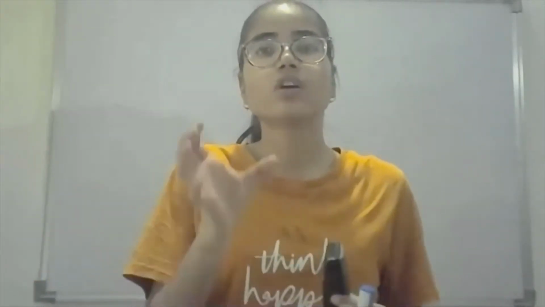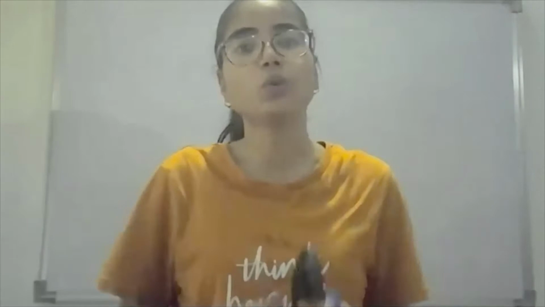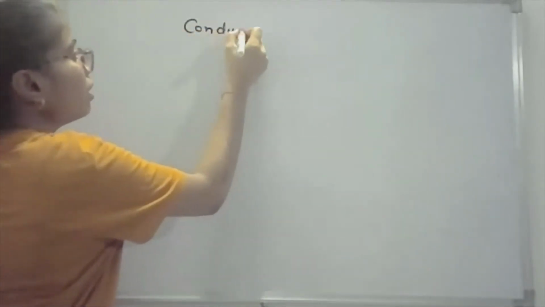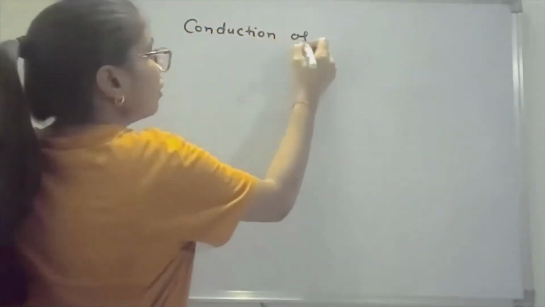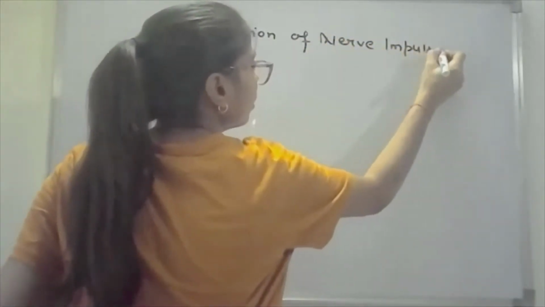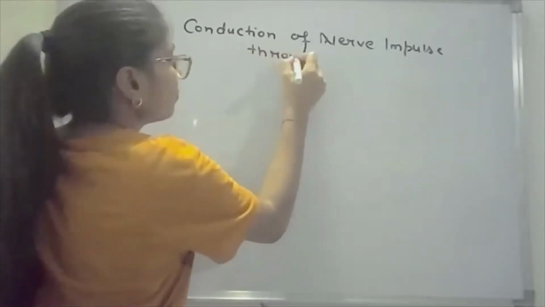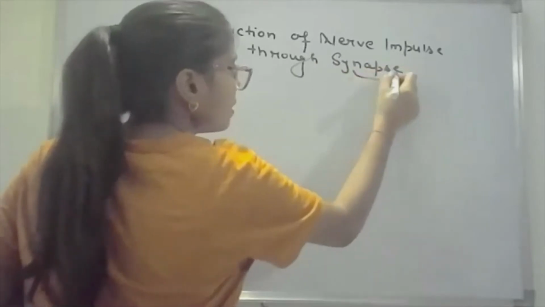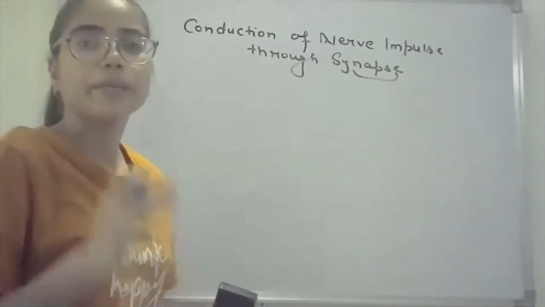Today we will discuss the conduction of the nerve impulse through the synapse. First, what is the synapse? A synapse is the close proximity area between two neurons. The topic is the conduction of nerve impulse through synapse. So synapse is the close proximity area between two neurons.